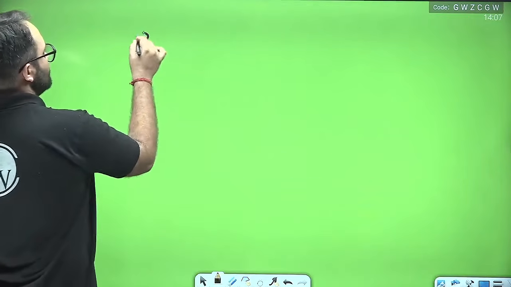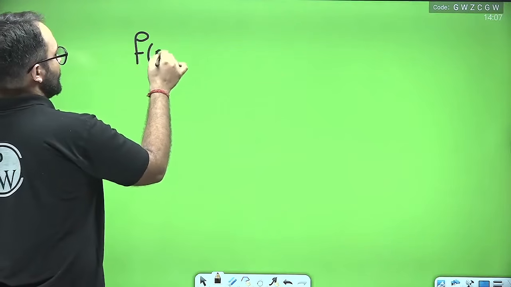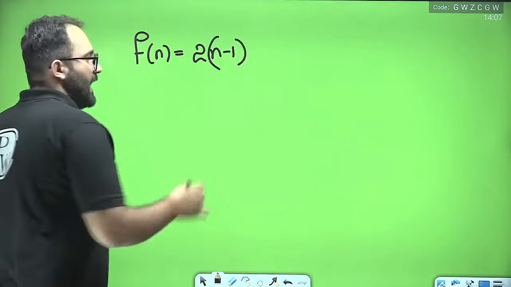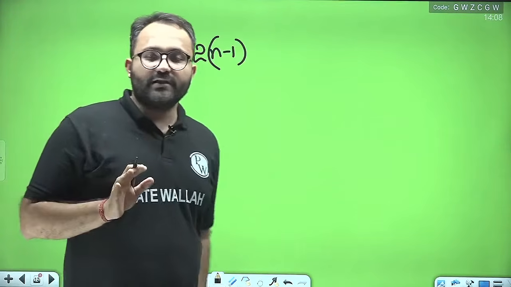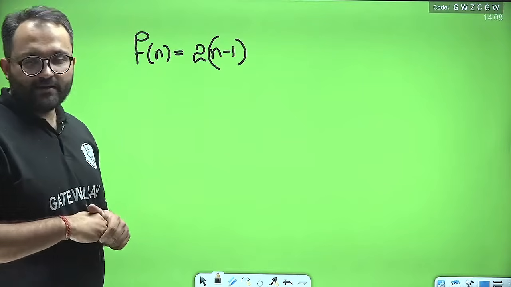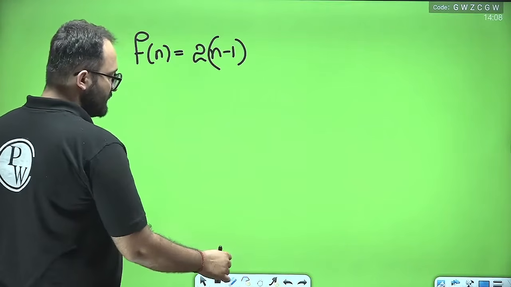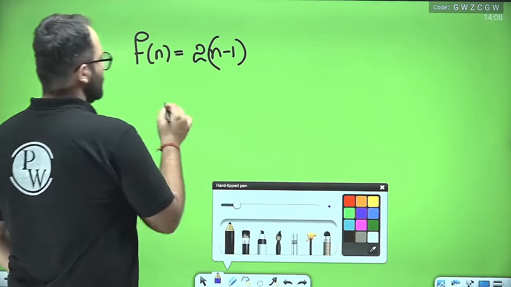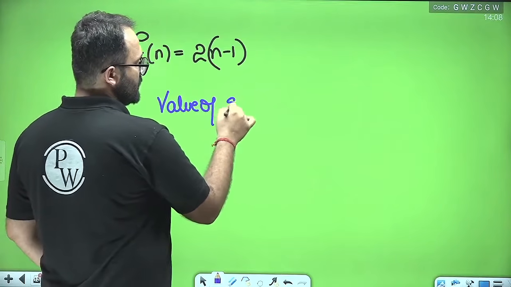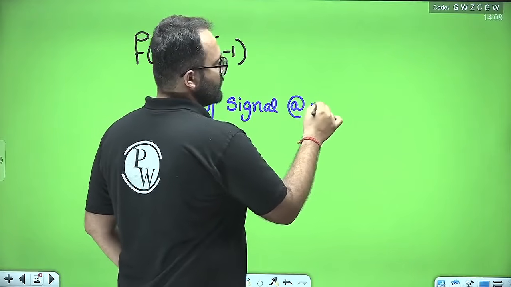For example, f of n is given to us. Let us say f of n is equal to 2 times n minus 1, and this is a discrete signal. Now, find out the value of the function, the value of the signal, at n equal to 2.